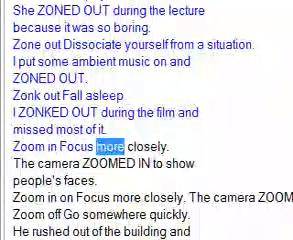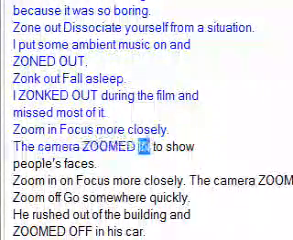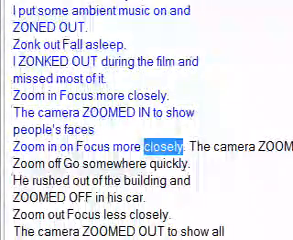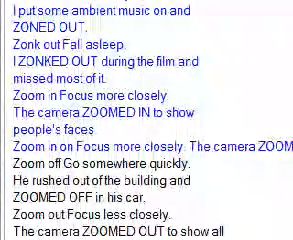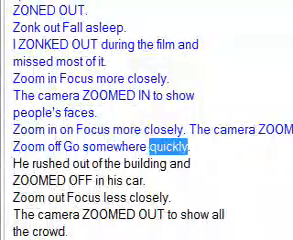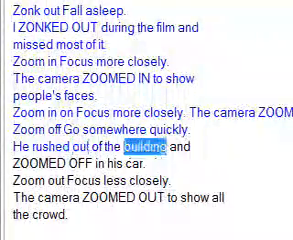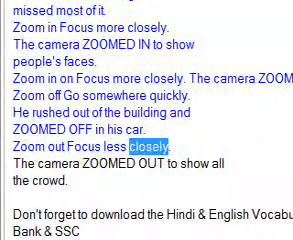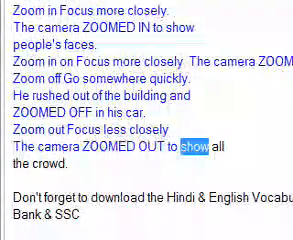Zoom in: focus more closely. The camera zoomed in to show people's faces. Zoom in on: focus more closely. The camera zoomed in on his face. Zoom off: go somewhere quickly. He rushed out of the building and zoomed off in his car. Zoom out: focus less closely. The camera zoomed out to show all the crowd.